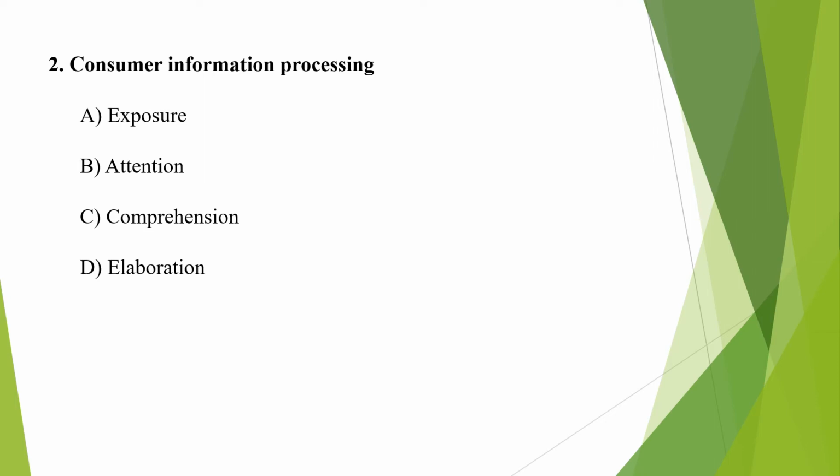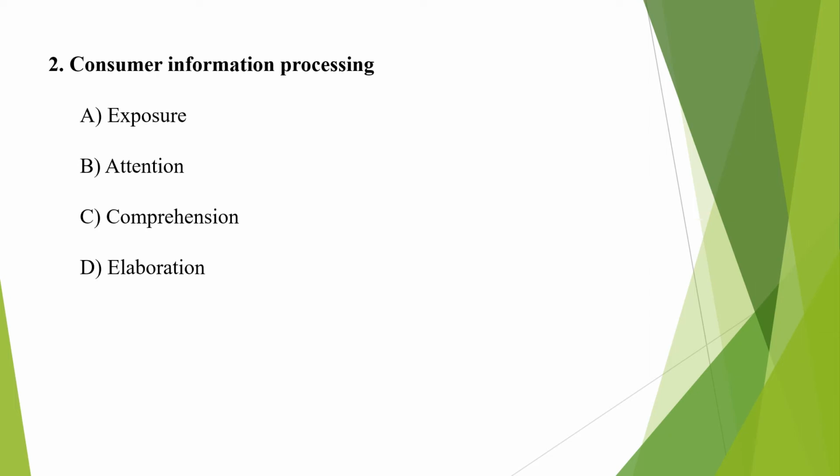Exposure is basically putting your product out there to grasp attention of potential consumers. Most effective way to expose your product is use of social media. Many companies, on Instagram or Facebook, have been using their sites as a form of exposure for their products. Then second is attention.